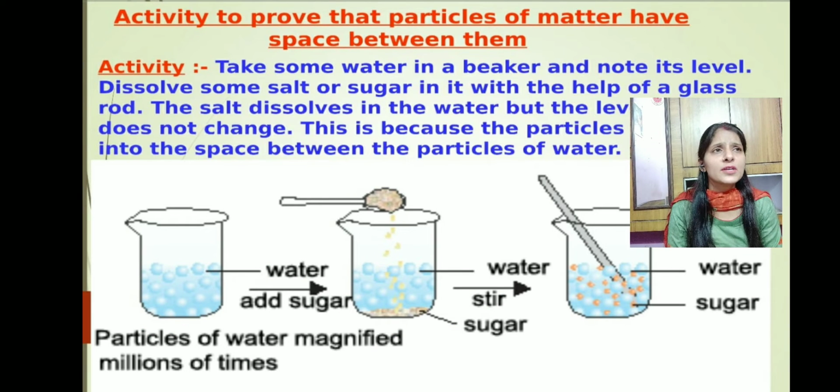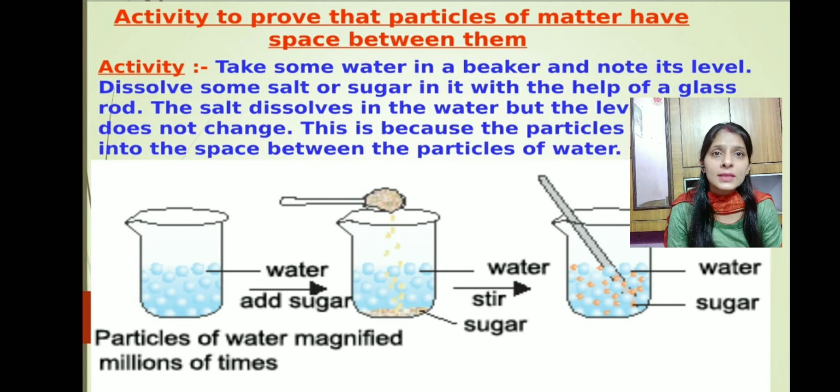Now, the first property, that the particles of matter have space between them, can be proved by this activity. In this activity we'll be taking some water in a beaker. Water is a matter. Now in this matter we'll be mixing another matter, that is sugar. And you would have observed that when we mix sugar in water, the level of water does not change.